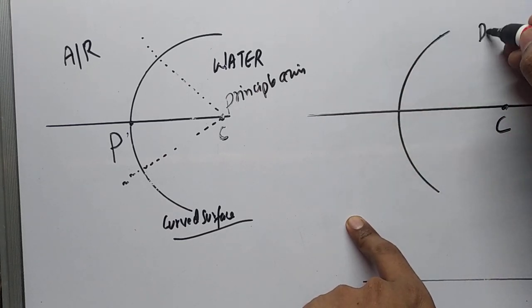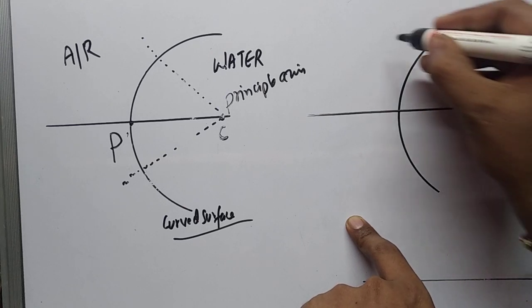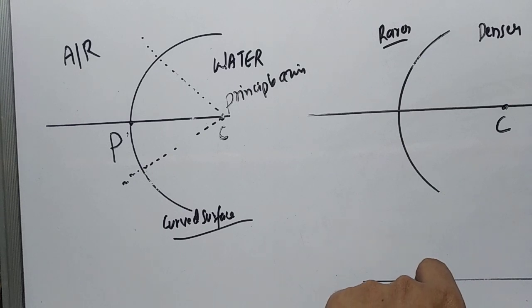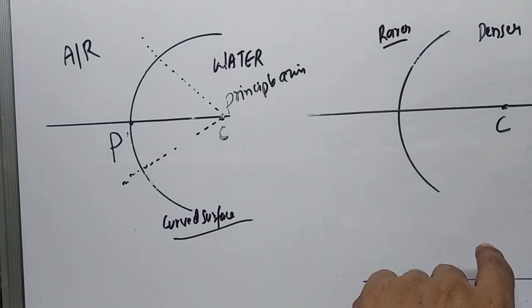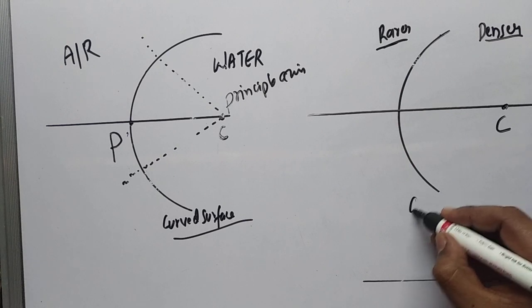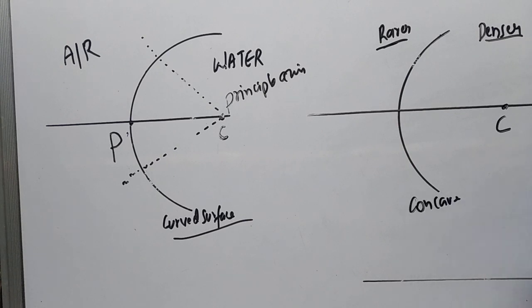So this will be our denser medium and this will be your rare medium. Now I am explaining the refraction of light at curved surfaces. Just now we have seen the plane surfaces, and these are the curved surfaces. This is a concave surface, and the ray travels from denser to rare.